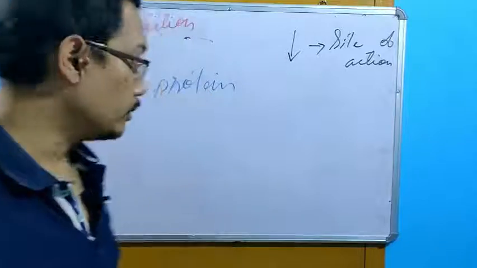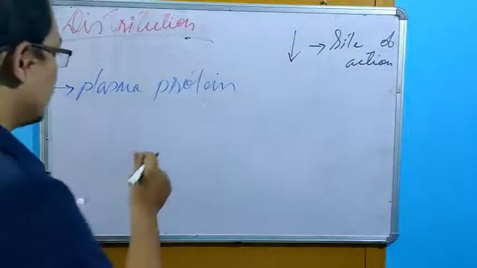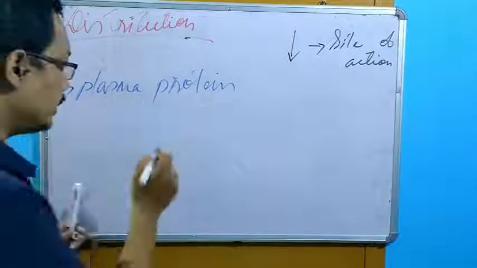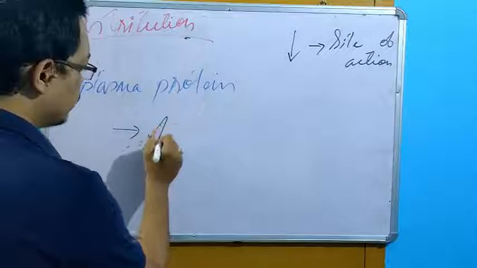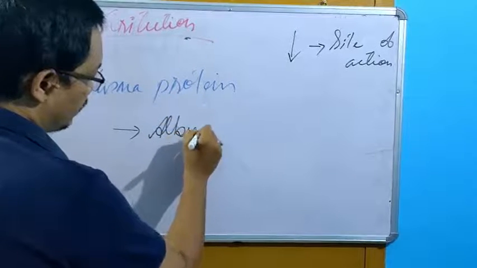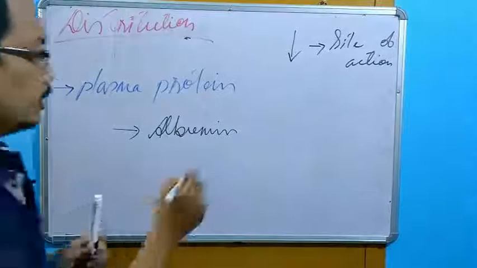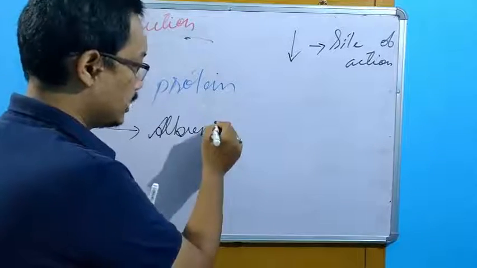Getting my point? But before that, we must know there are mainly two kinds of proteins available. I am saying there are so many proteins, but mainly we need to be concerned about albumin. Albumin is a protein where drugs get bound.